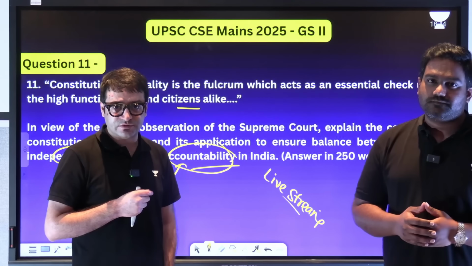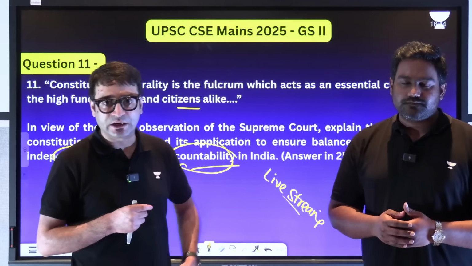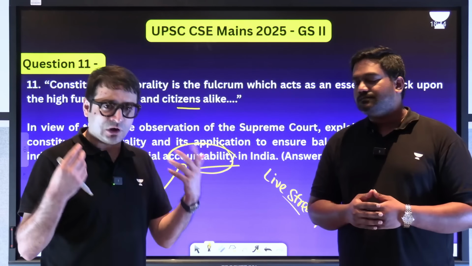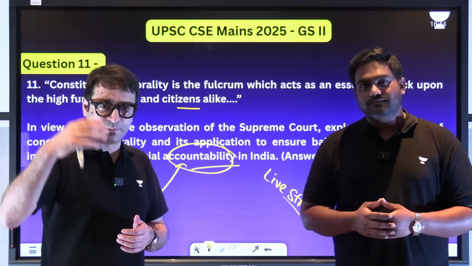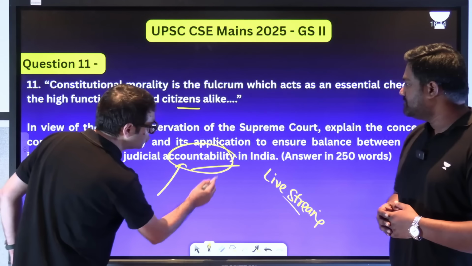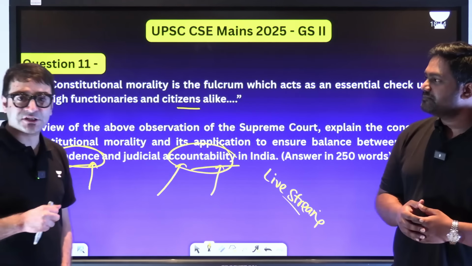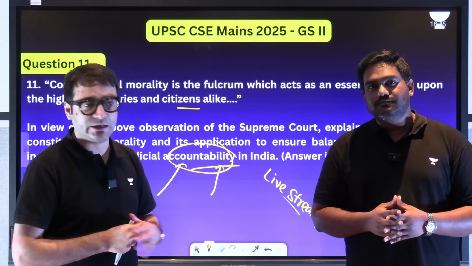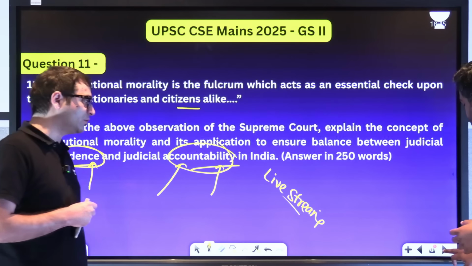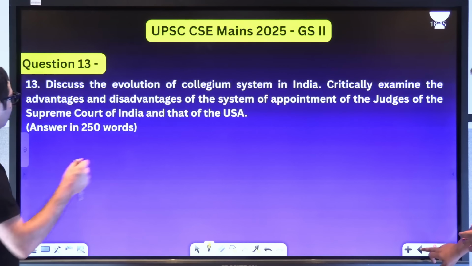Recently, the Chief Justice of India, Justice Sanjeev Khanna, made a declaration that all the judges of the Supreme Court will upload their assets on the website. So this is how judicial accountability has been ensured by the Supreme Court, keeping in mind constitutional morality. That's a very, very important, beautiful question asked by the UPSC. I think you missed a question.